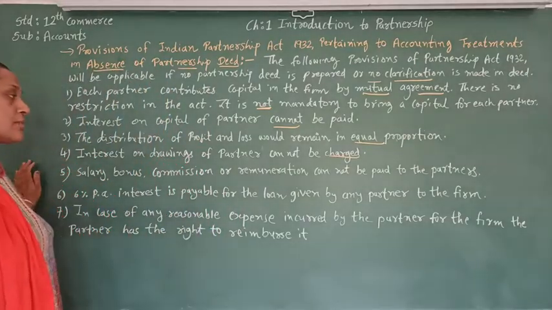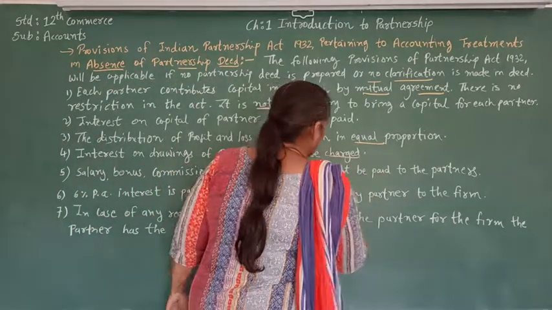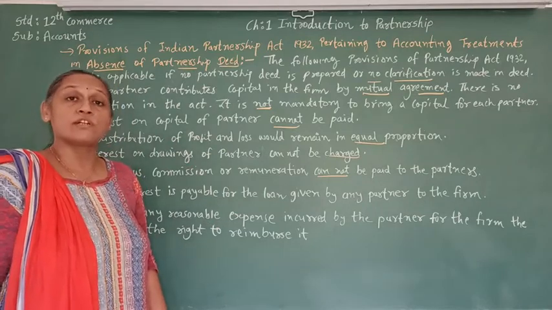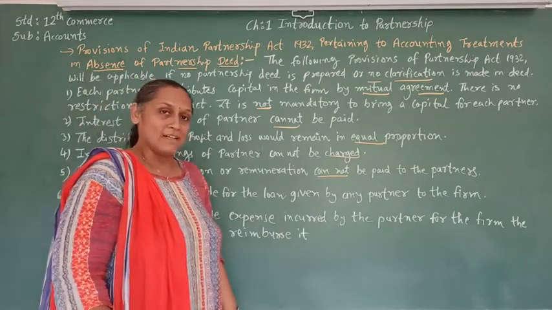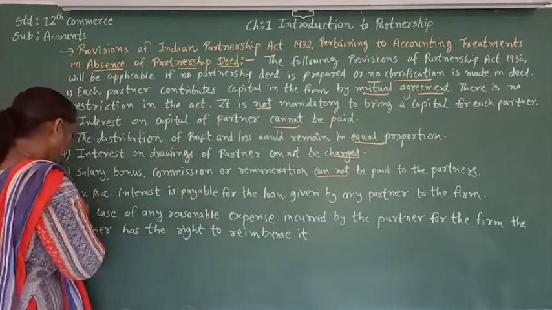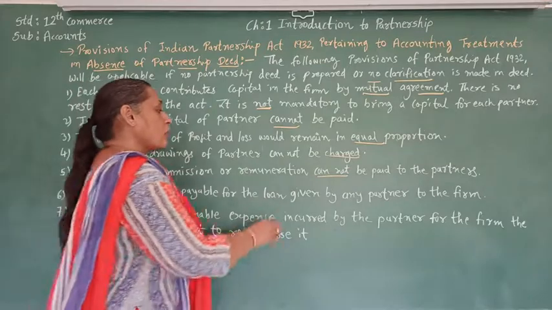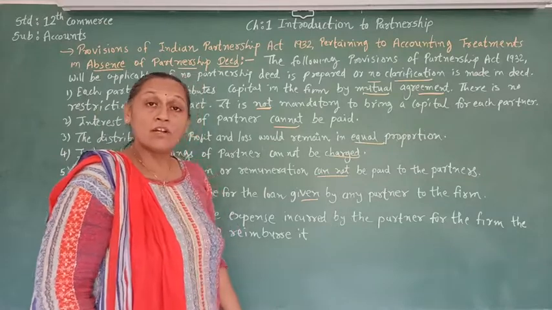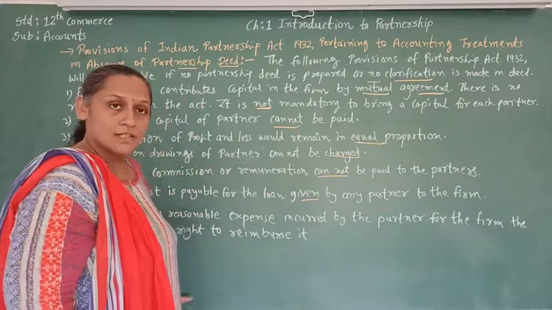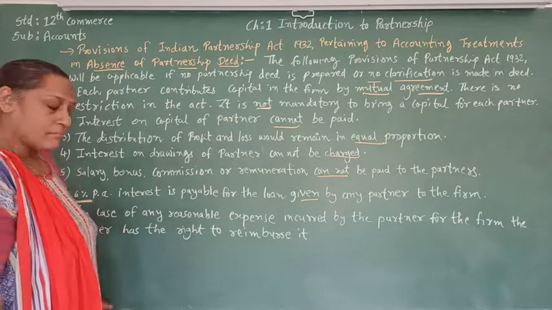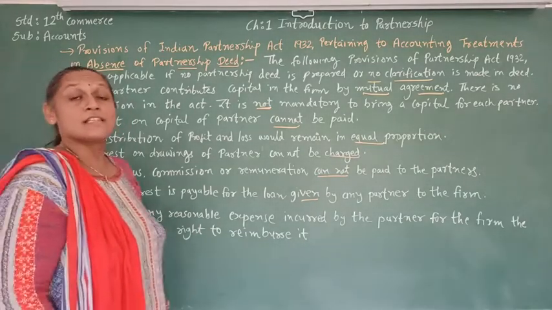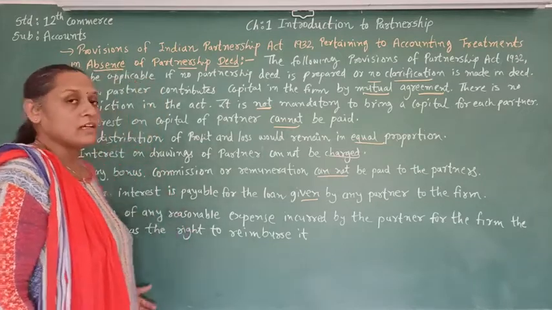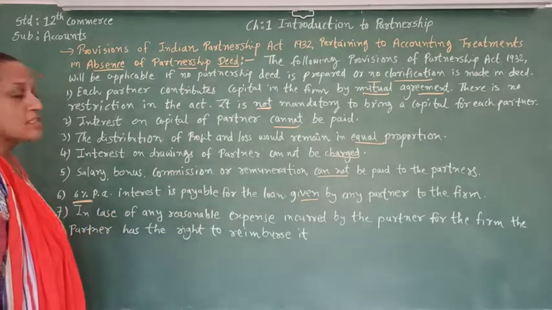The next one is that salary, bonus, commission or remuneration cannot be paid to the partner. A partner is not entitled to get any salary, bonus, commission or remuneration if nothing is given in the partnership deed. The next one is that 6% interest is payable on a loan given by any partner to the firm. If any partner has given a loan to the firm, that partner is entitled to 6% interest. If nothing is given in the partnership deed, or there is an absence of a partnership deed, then the partner is entitled to get 6% interest on the loan.